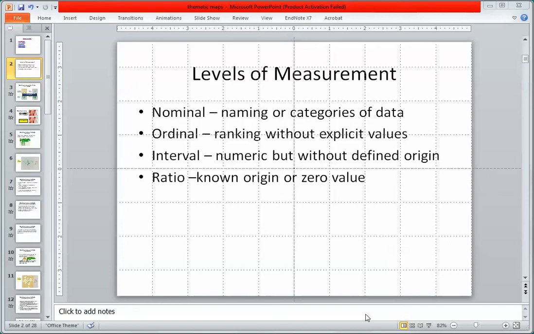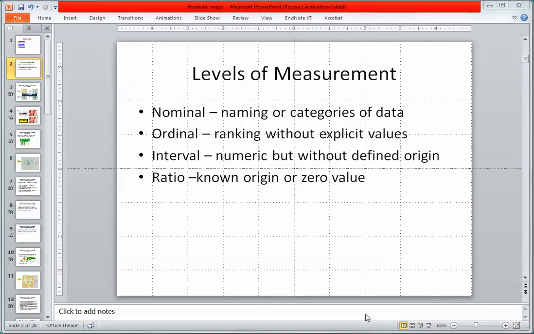Now, true ratio data means that we know both the interval, that is, each interval is equal, and in fact we know the origin. So in this case, if we say population within blocks, it is possible to have a population in a block of 0. In fact, we know that that origin is there. Furthermore, if we have 100, we know that that is 100 units, people, that is, greater than that origin point of 0 people. And in fact, we can say that 50 people is twice as many people as 25 people. So therefore, we can create a ratio.